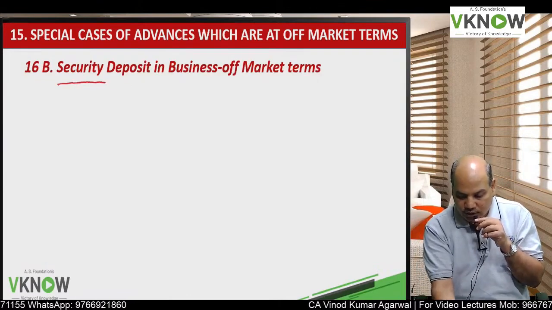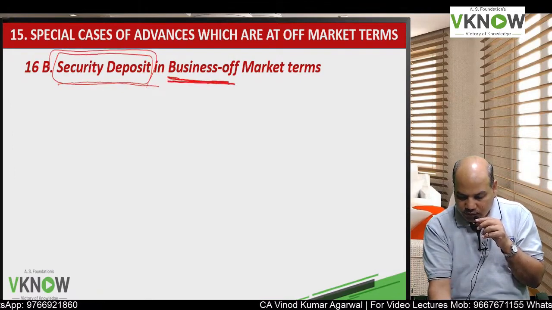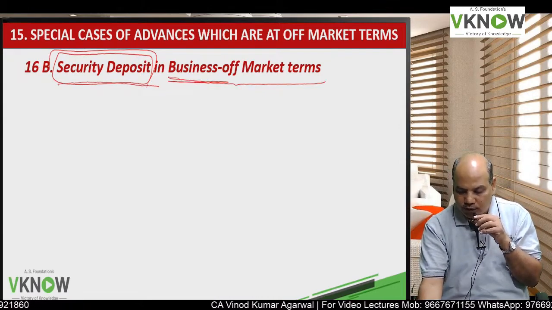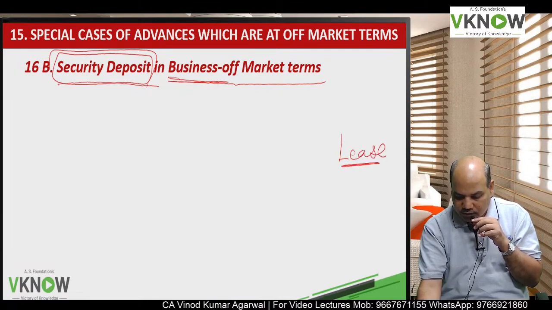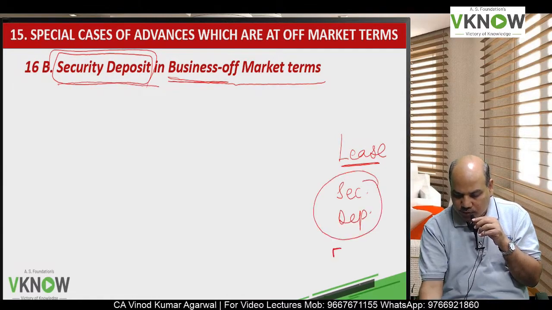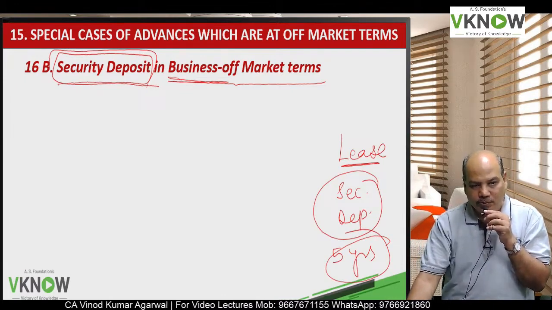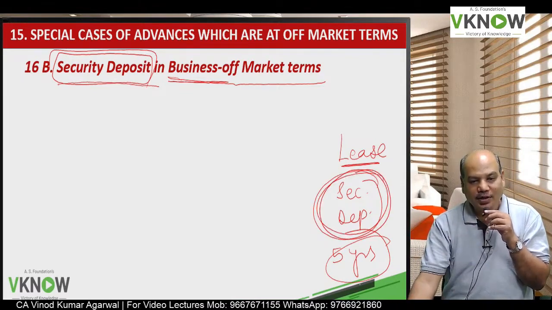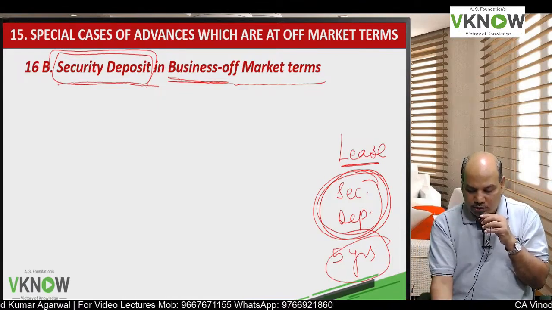Another area is security deposit given in business under off market terms. Usually, let us say you have taken a premise on lease, so you are required to give a security deposit which will be refunded to you, let us say after 5 years, once the lease period is over, and usually it is either interest free or very low interest is paid on that security deposit.